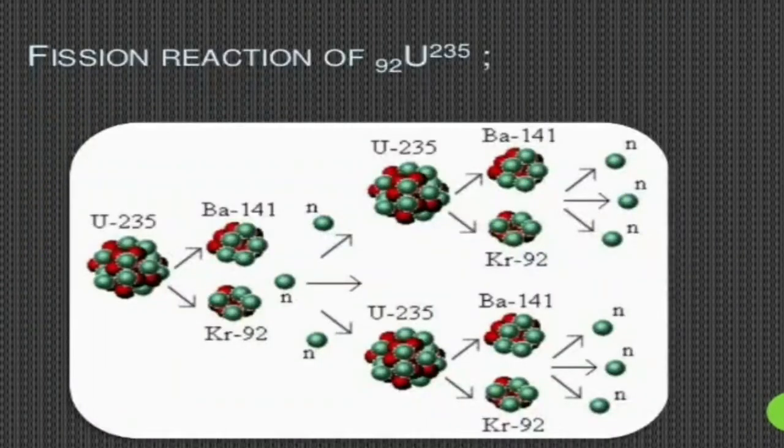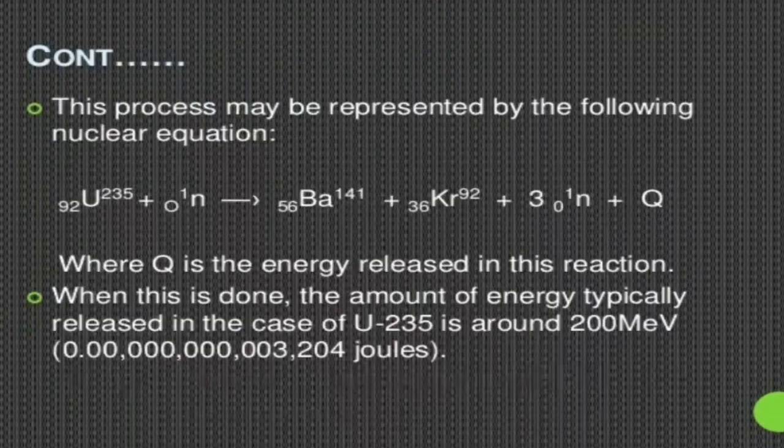That is the simple example of this fission reaction. Along with this barium and krypton, we have 3 neutrons also emitted by the reaction, and there is energy equivalent to 200 million electron volt.